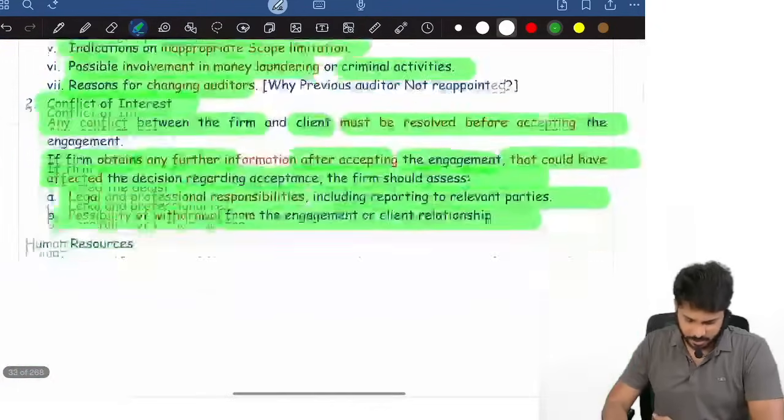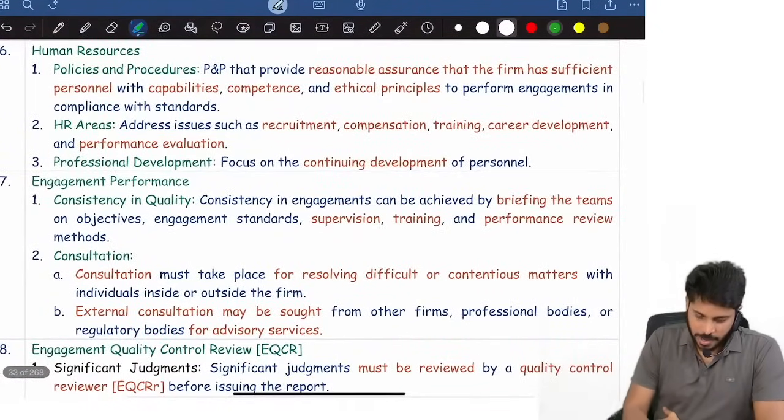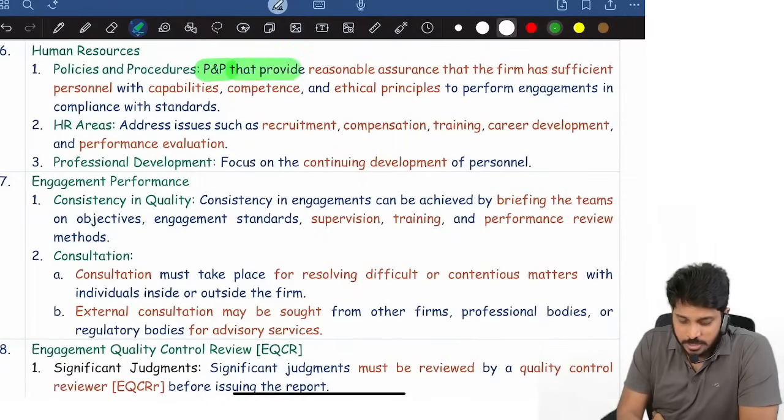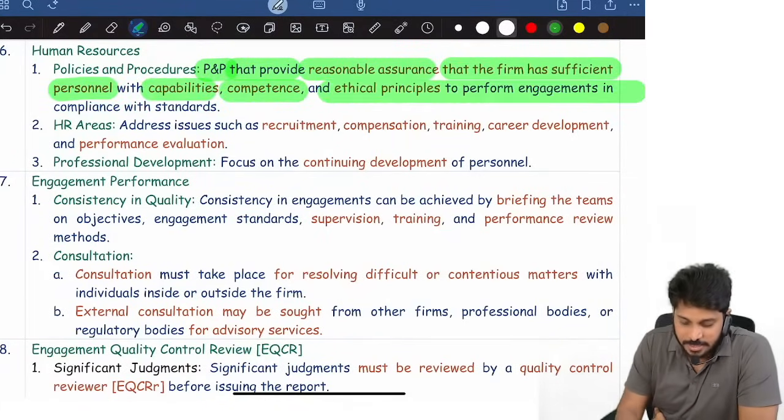Next, human resources. Policies in human resources mean what? These are the policies and procedures that provide reasonable assurance that the firm has sufficient personnel with capability, competence, ethical principles, all that. SQC is very important. That's the reason I'm covering it fully.